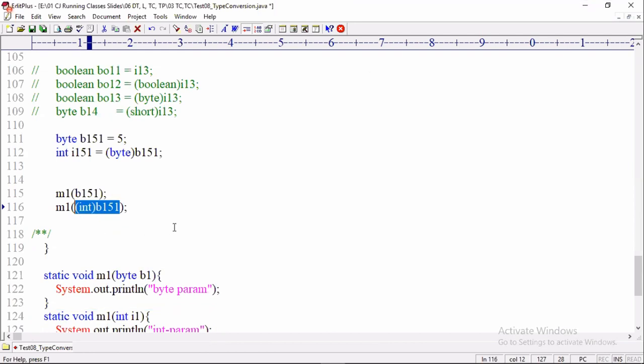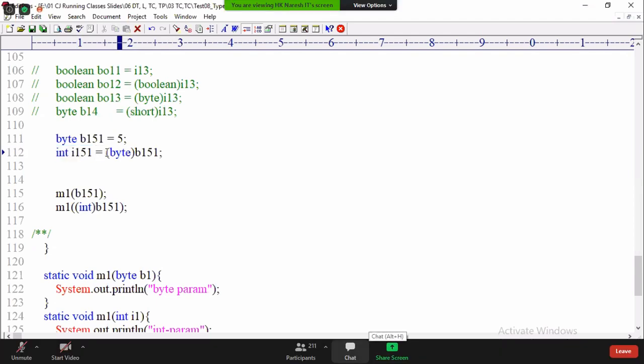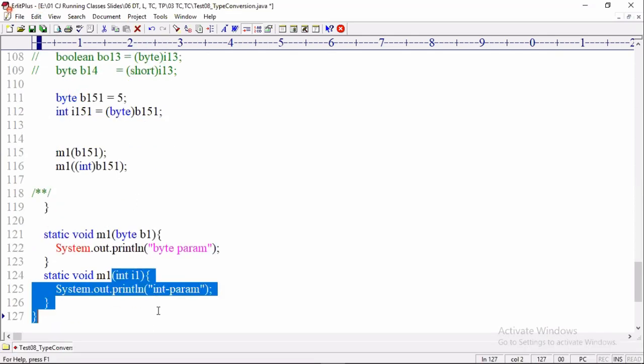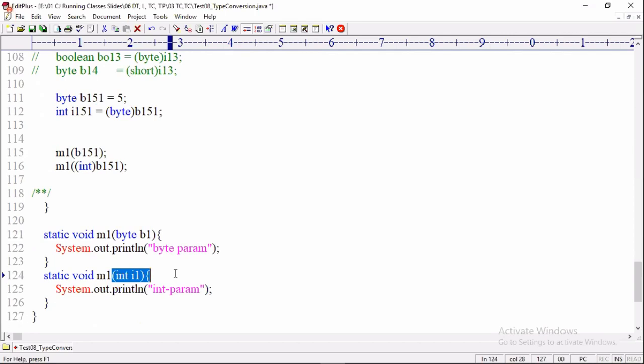You must not say "we must not use". We should say we no need to use. If you want to assign a lesser range data type variable to a highest range data type variable, in assignment operator, cast operator is not required. But if you want to execute a highest range parameter overloaded method by passing a lesser range data type variable, then we need a cast operator to the highest range.